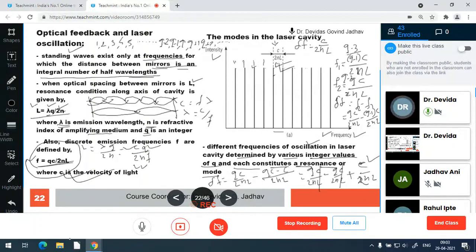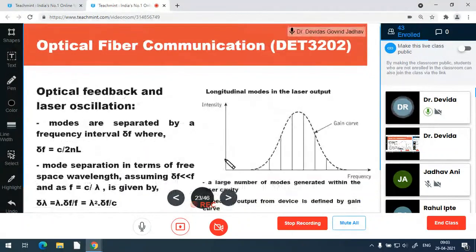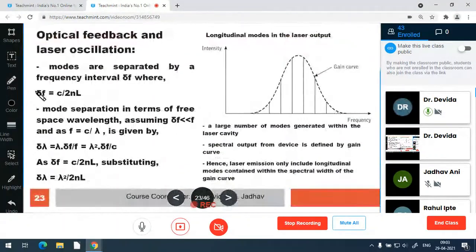You can do that and check whether it is working. So here we find that the difference in the frequency is c upon 2nl. So delta f is c upon 2nl.